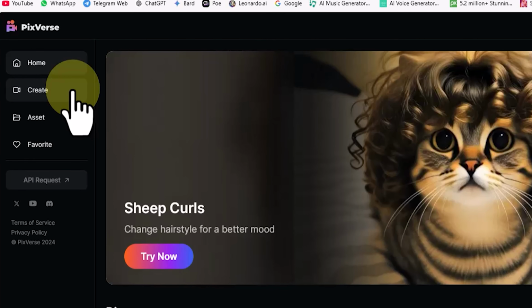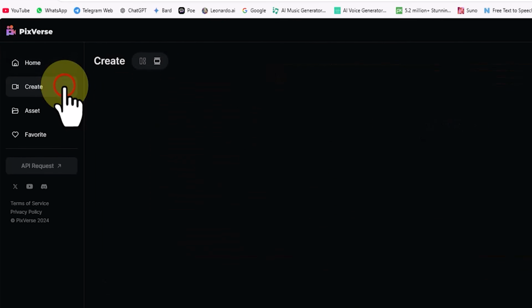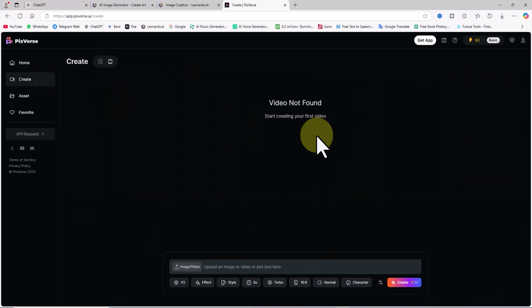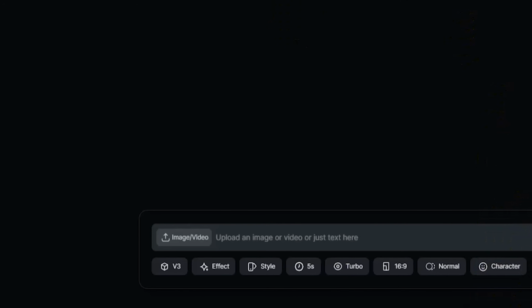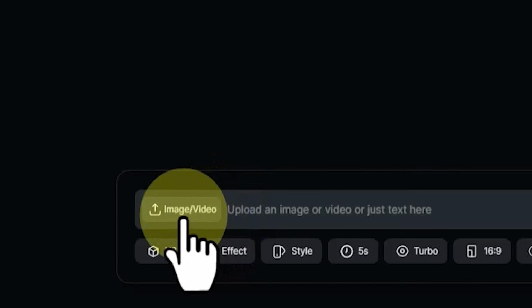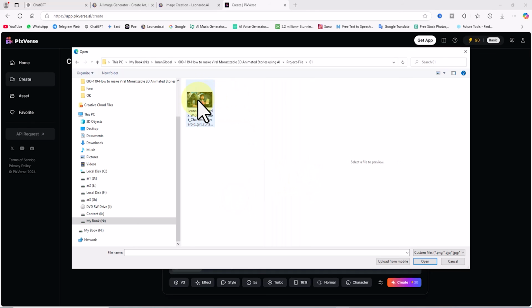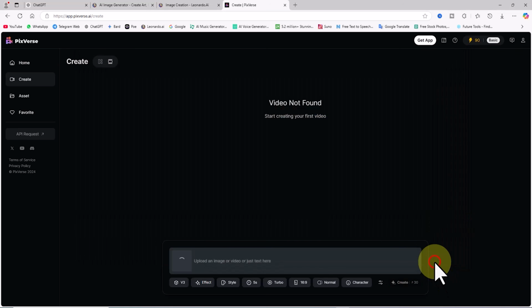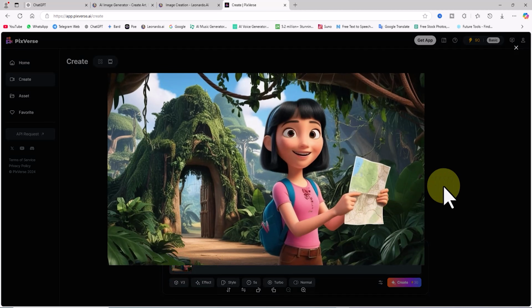To generate the first video with Pixverse AI, click Create. At the bottom of the page, there's a text box for entering prompts. On the left side of the box, you'll see an image icon. Click it to upload the image you want to animate and turn into a video. Once uploaded, a thumbnail of the image appears in the text box. Click on it to view it in larger size.